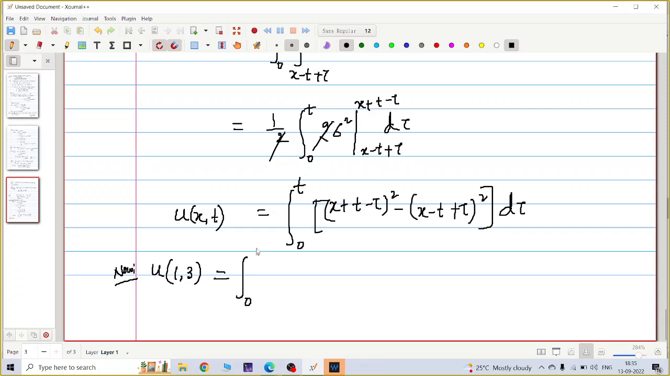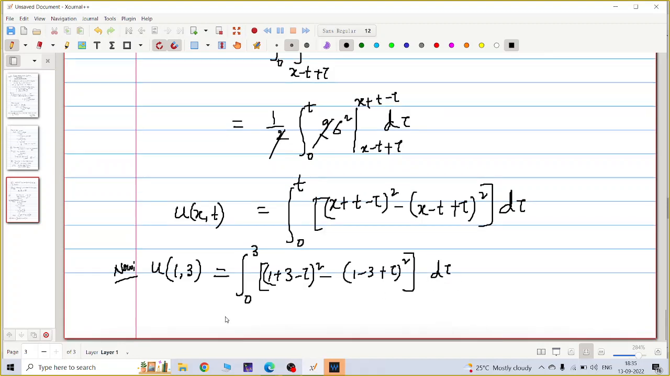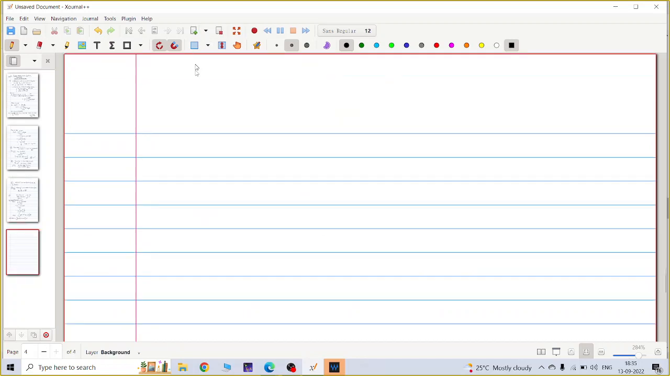So the equation becomes, you no need to solve the whole integral. Just by putting x and t, I got 1 plus 3 minus tau whole square minus 1 minus 3 plus tau whole square d tau. Let me write it on the page. This is equal to half of integral 0 to 3, 4 minus tau whole square minus tau minus 2 whole square d tau.